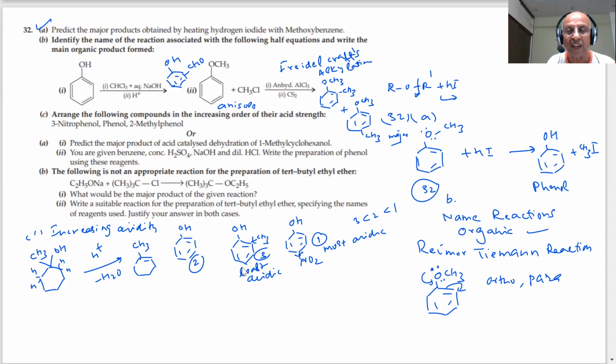What is the IUPAC name of this compound, students? Important. They may ask you in the paper. This is 1-methyl cyclohexene. 1-methyl cyclohexene, students.